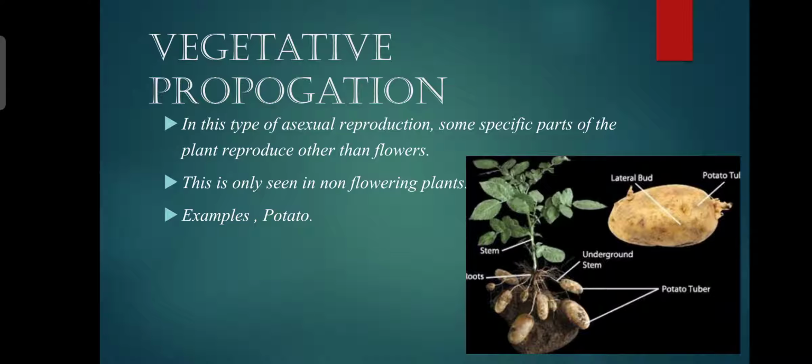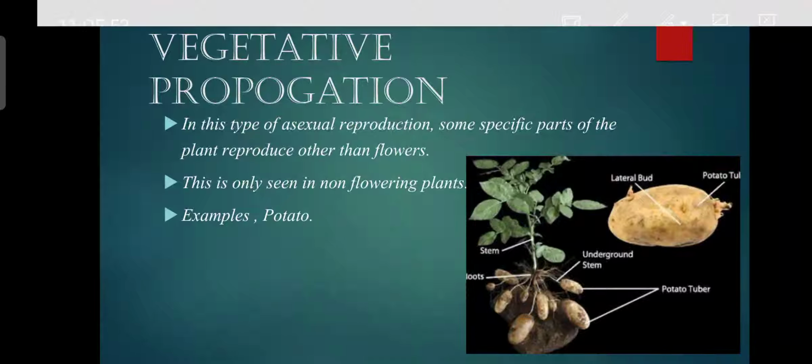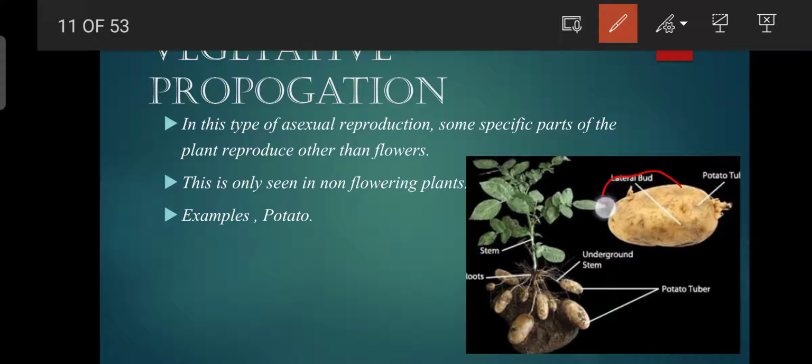A reproductive part of a plant is a flower, but we can see many organisms which can reproduce asexually from leaves, stems, and roots. For example, potato. There are buds. You can see there are buds, right? If you chop a potato and plant it where the bud is present, you plant it in soil and give water and nutrition and sunlight, it will give rise to another potato plant, right?